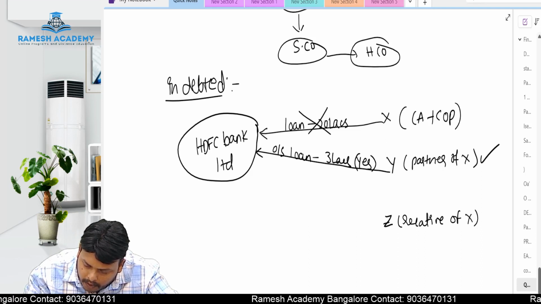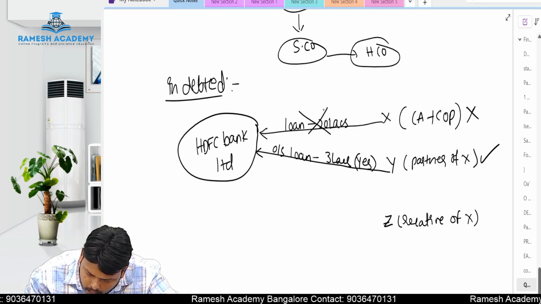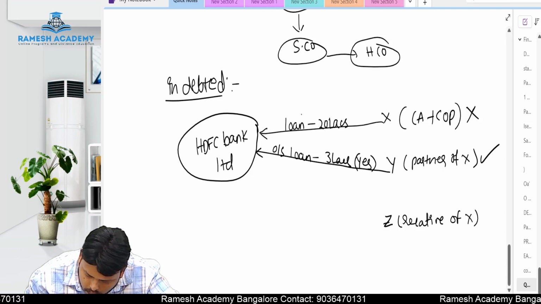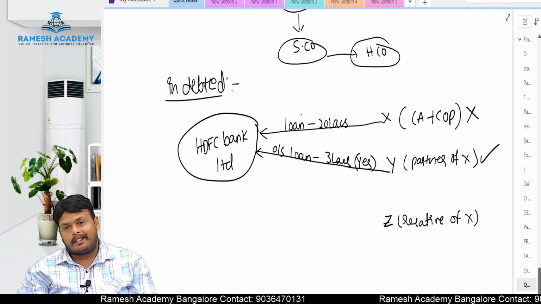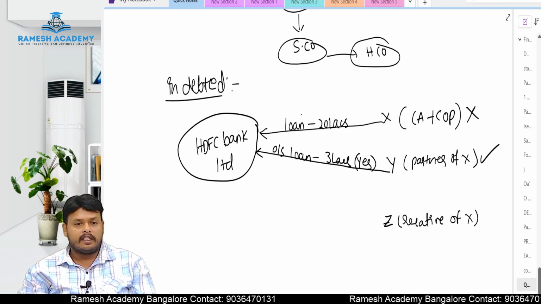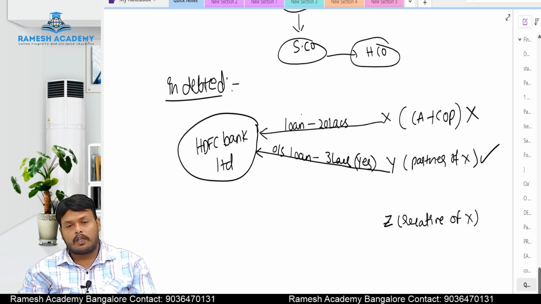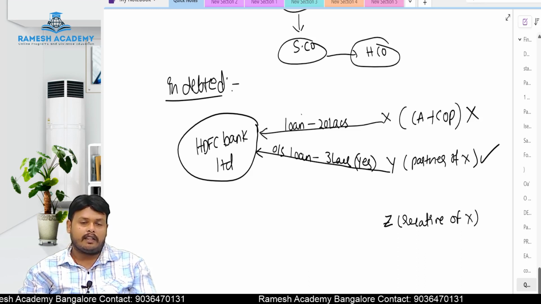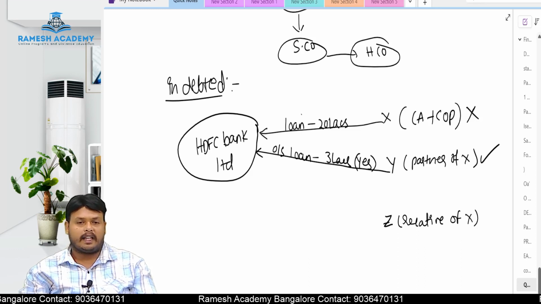He is eligible to take up the audit here. In the case of the first case, X is not eligible to take up the audit. Why? Because he is indebted to the company. How much? HDFC Bank Limited, he is indebted 20 lakhs, which is in excess of 5 lakhs. That is the reason he is not eligible to act as an auditor.